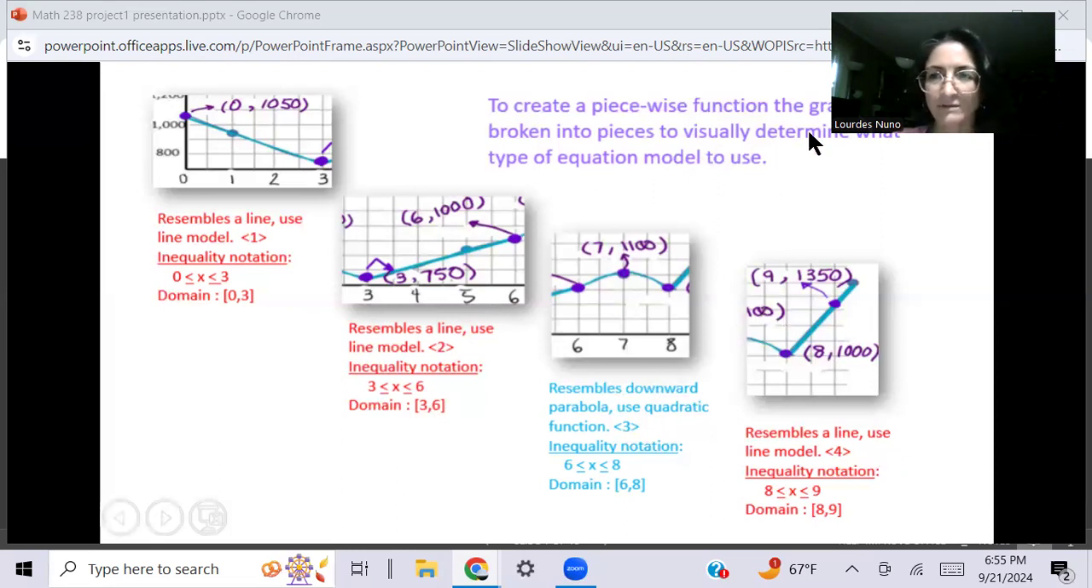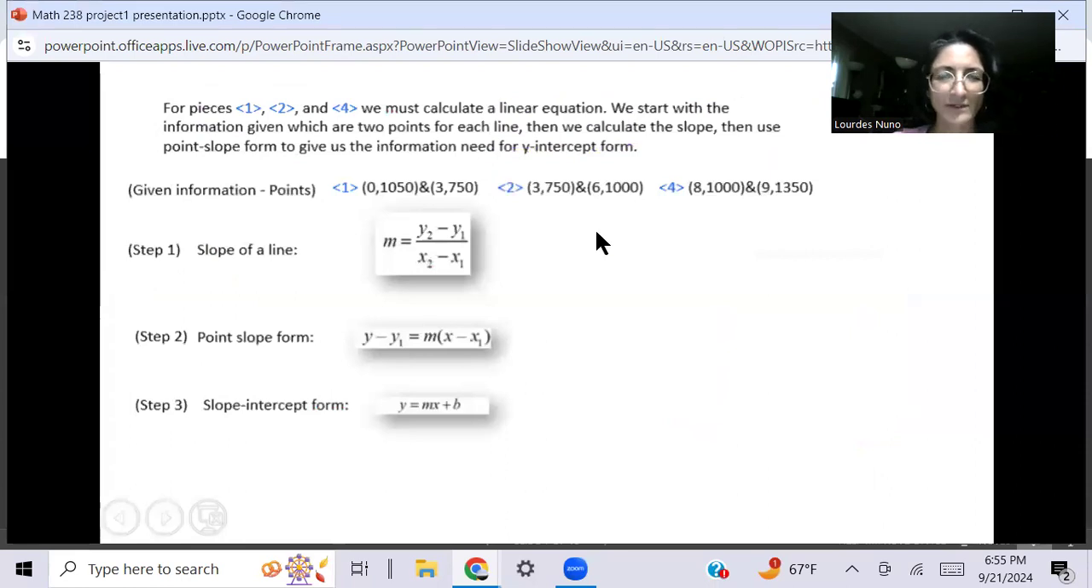Let me hide this so we can see the full screen. Okay, let's go to the next page. Right here, I am showing you now.